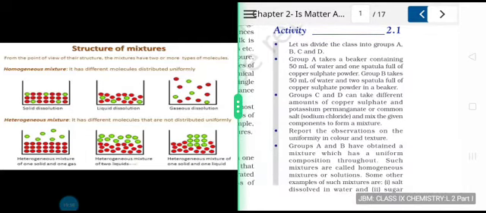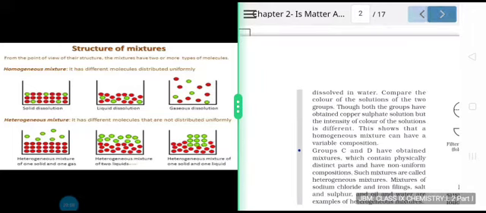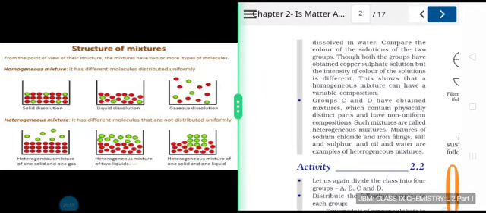Because group A had taken 50 ml of water and 1 spatula of copper sulfate powder, while group B had taken 50 ml of water with 2 spatulas full of copper sulfate powder. Obviously, group B had taken a greater quantity of copper sulfate, so that's why the intensity of color obtained by group B will be more.